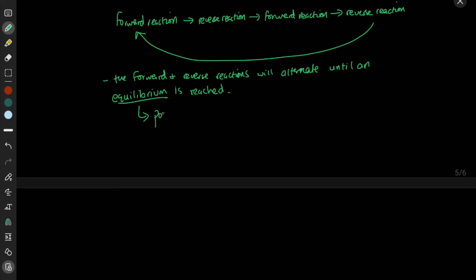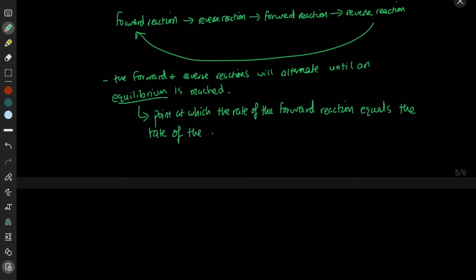So the point at which the rate of the forward reaction equals the rate of the reverse reaction. Okay, so it's the rates of the forward reaction equaling the rates of the reverse reaction. In other words, at equilibrium, there's a certain relative balance that's reached between the reactants and the products.